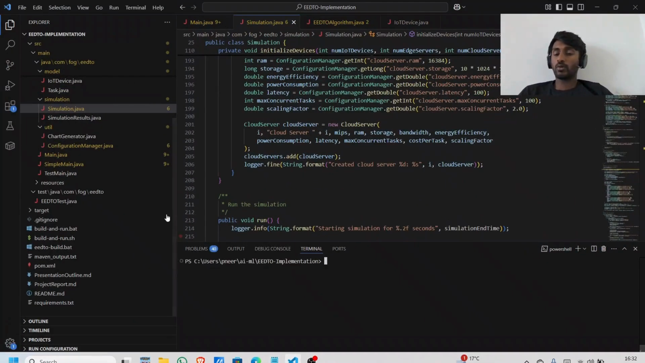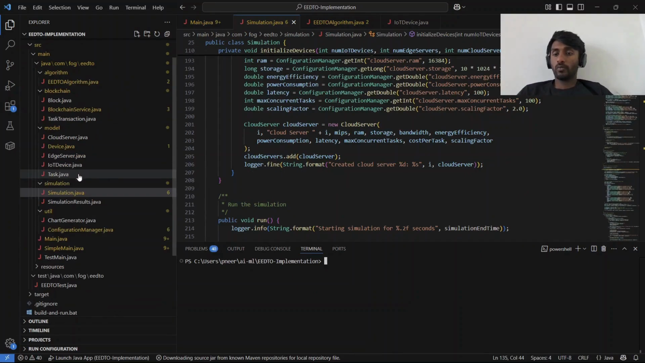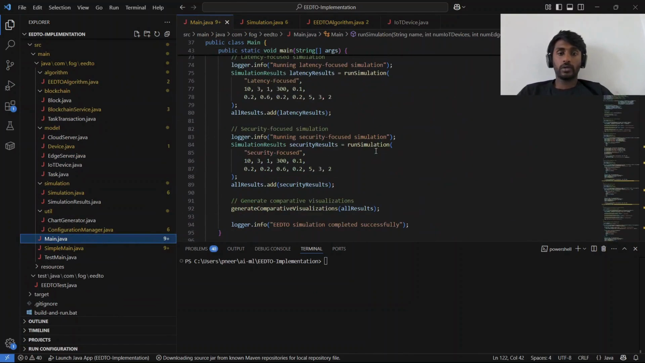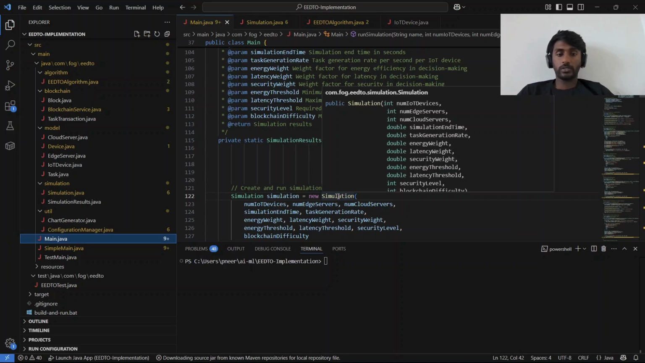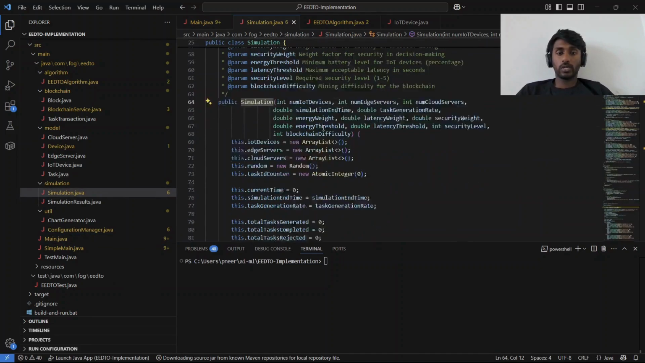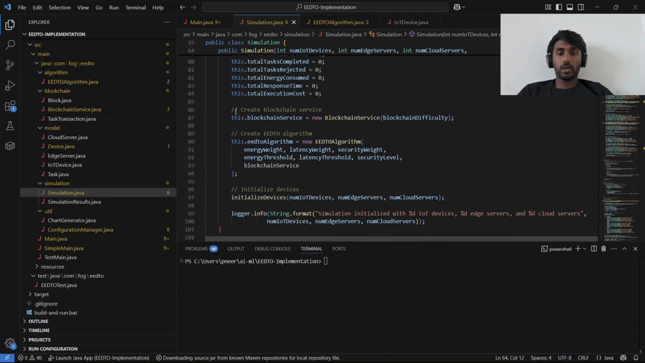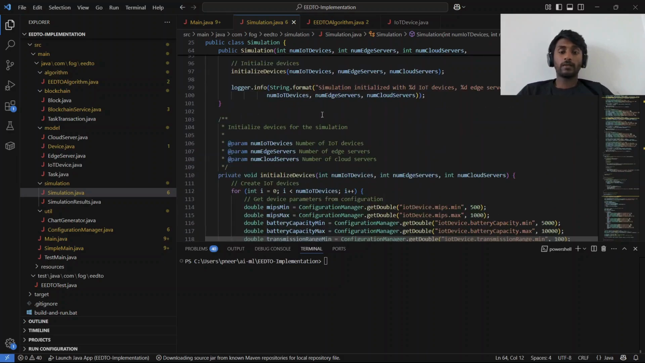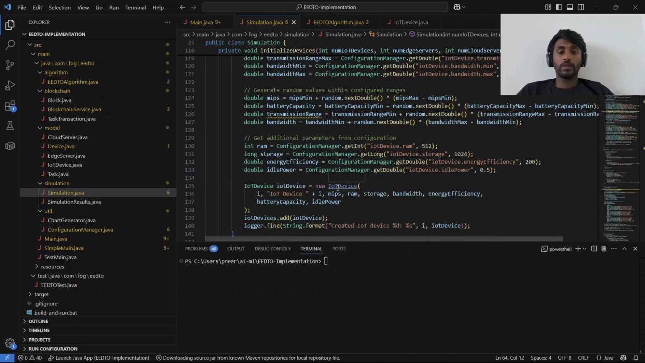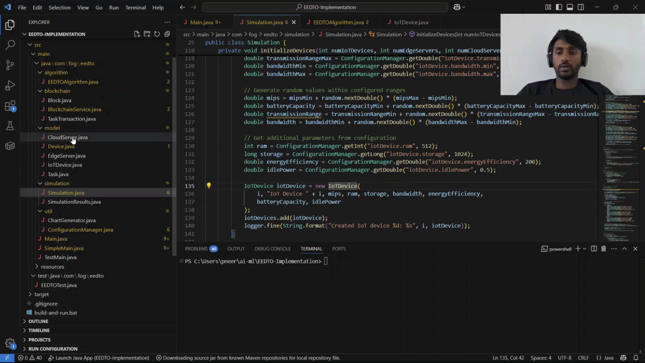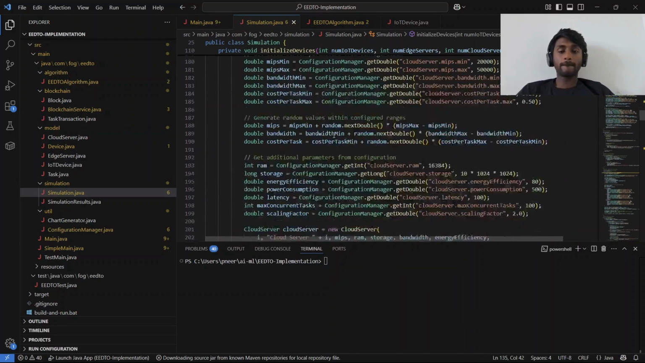analysis. Here, I will walk you through the entire workflow of the simulation. First, we will take an example. We pass all the parameters based on the different configurations, and run simulation is triggered here in Simulation.java, and it takes all the parameters and the blockchain service is created. The EEDTO algorithm is created and devices are initialized based on the number of devices which we give, using IoTDevice.java, EdgeServer.java and CloudServer.java.